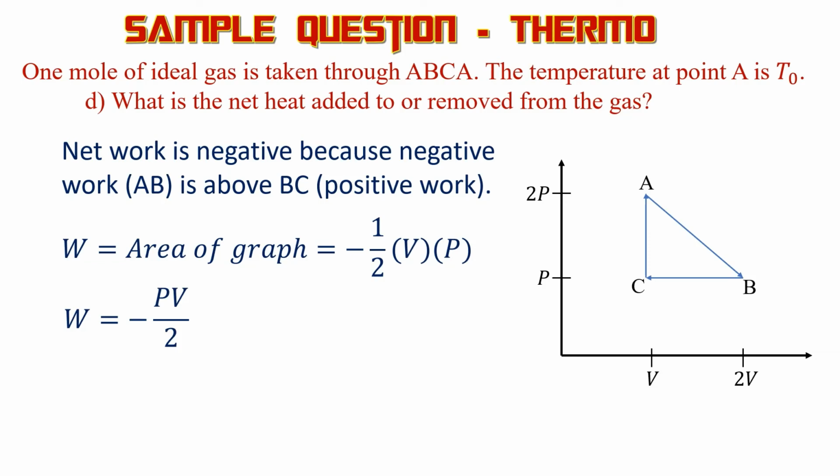Now we'll find Q from the first law. So the first law says delta U equals Q plus W, and we know that delta U here is 0. So then Q is negative W, so if work is negative PV over 2, then the heat added to the gas is PV over 2. So in this cycle here, since there was no change in temperature, since there was negative work done, that means there was heat added to the gas.